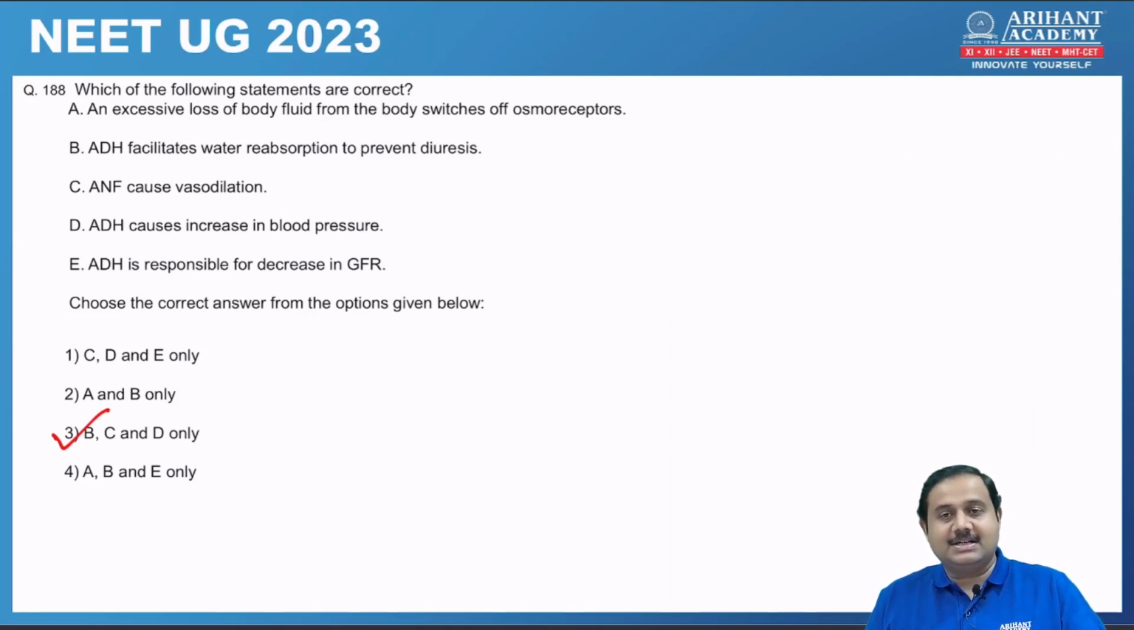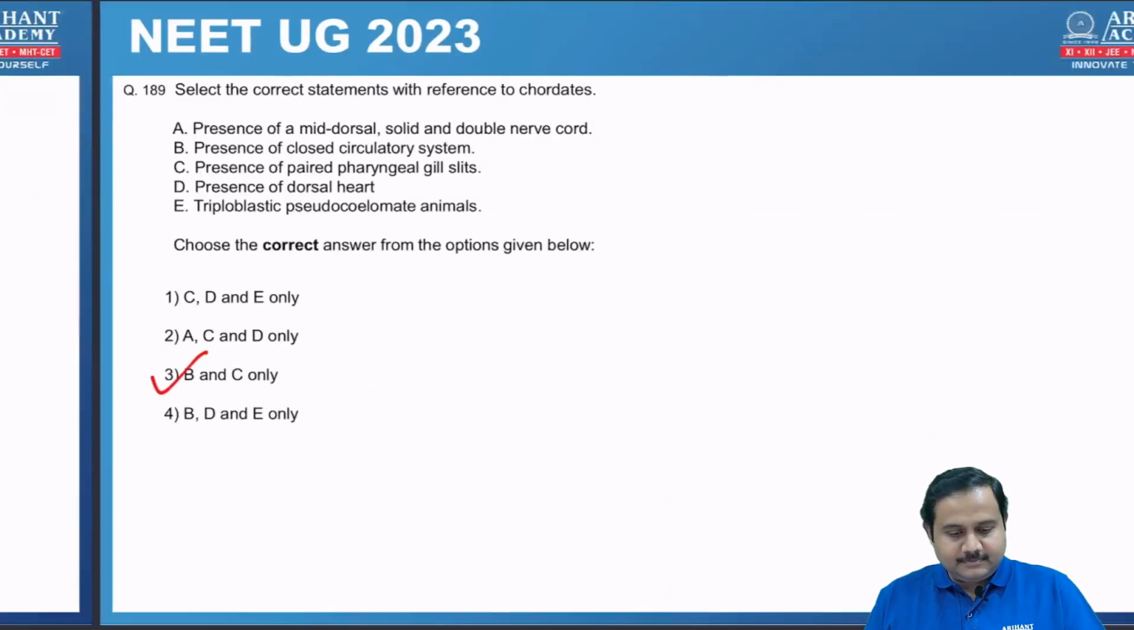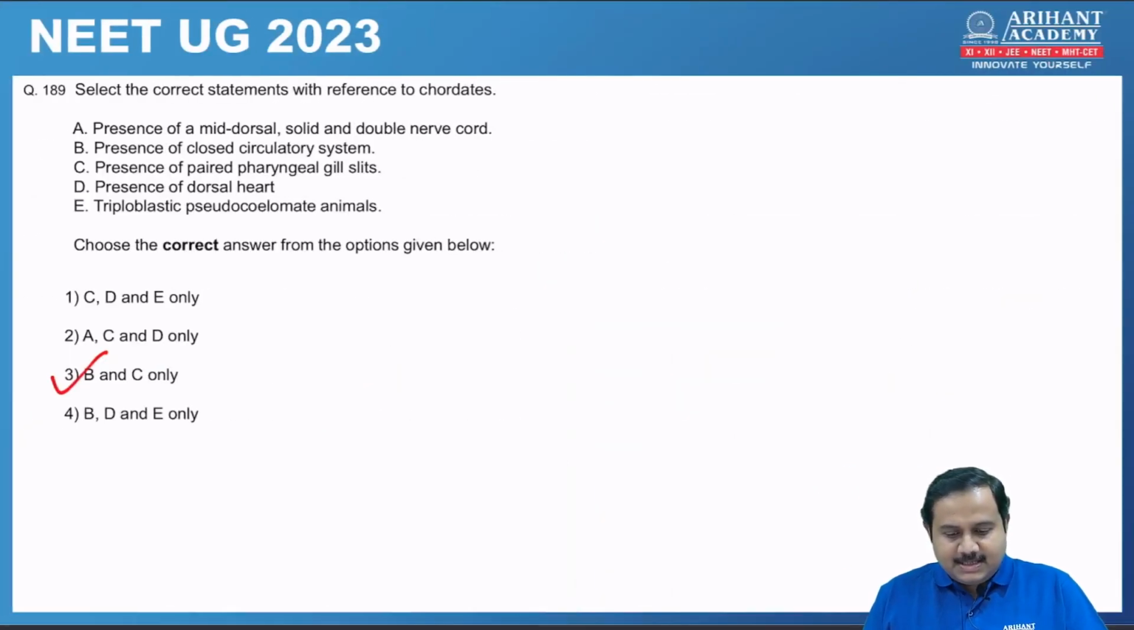ADH causes increase in blood pressure, which is also correct because ADH causes water absorption, which increase blood volume and hence blood pressure. And ADH is responsible for decreasing GFR, which is wrong because if your blood pressure increases, your GFR will increase and not decrease. So the correct statements are B, C and D. That means option 3. Next one, select the correct statement with reference to chordates.